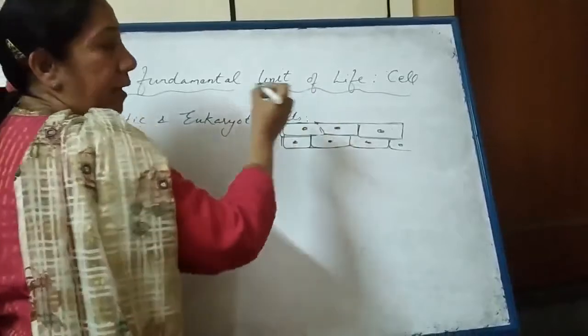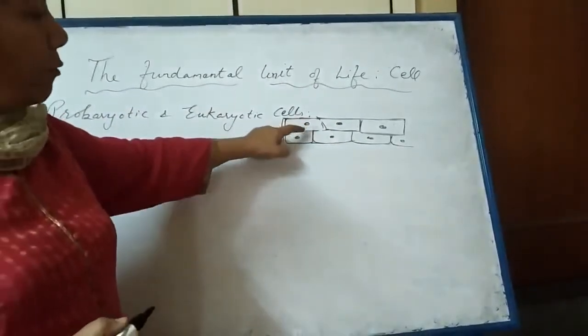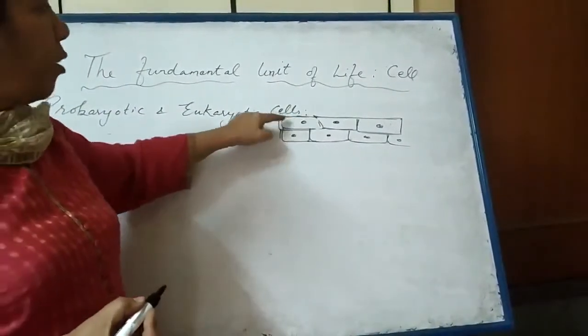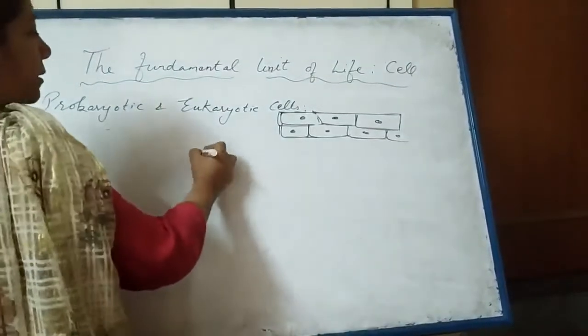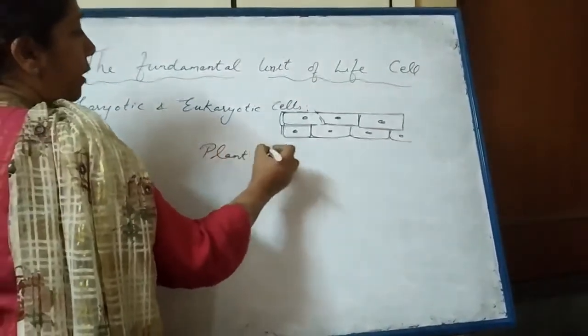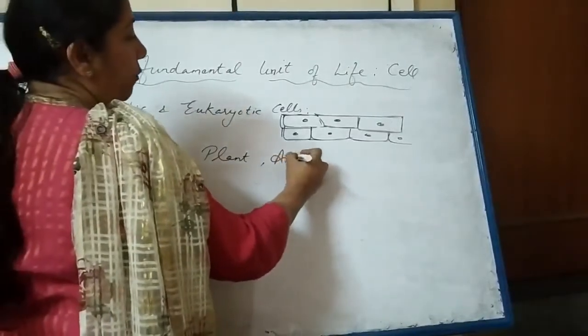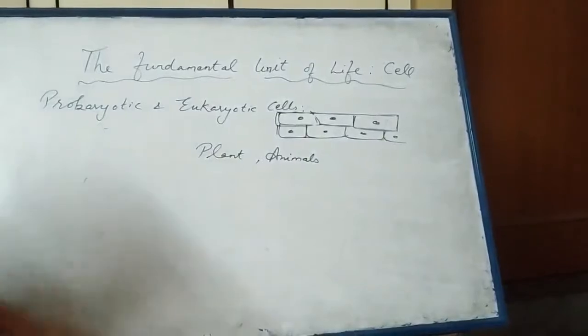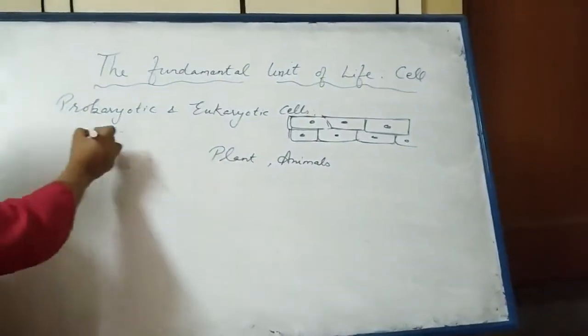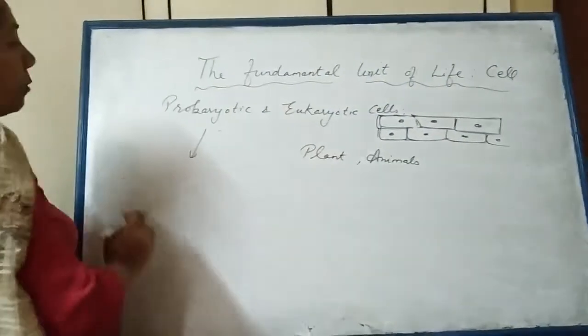So such a cell having a nucleus bounded by a nuclear membrane and organelles is called eukaryotic cell. All the plants and animals, including human beings, are made up of eukaryotic cells. But organisms like bacteria and blue-green algae are made up of prokaryotic cells.